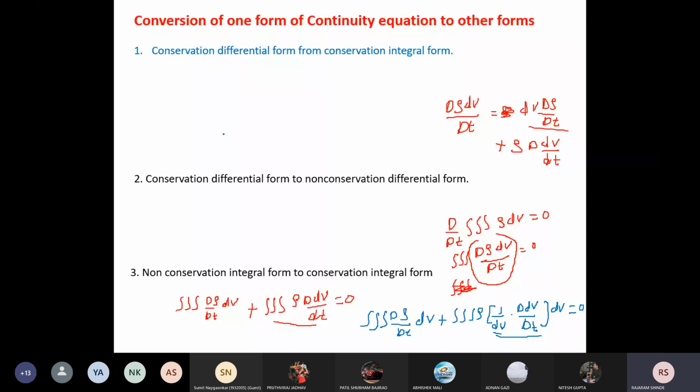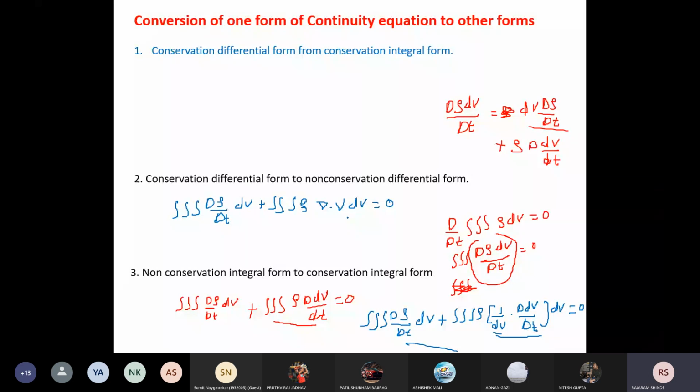From this equation, you will get triple integration of d rho by dt over dv plus triple integration of rho del dot v, dv, equal to 0.